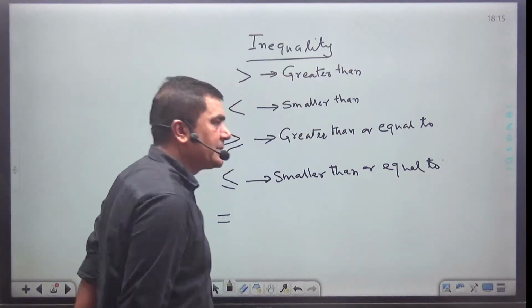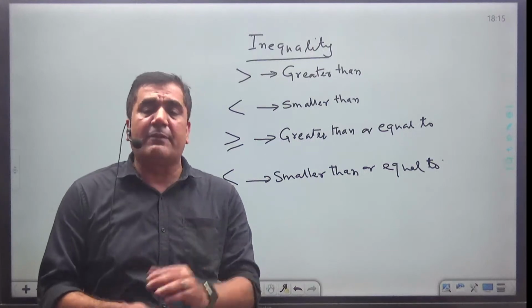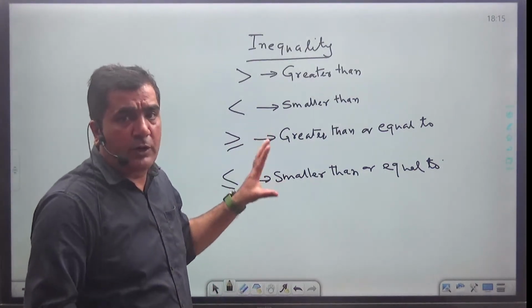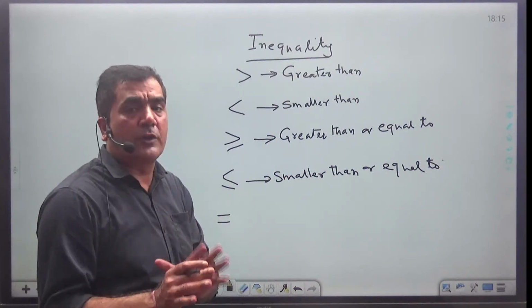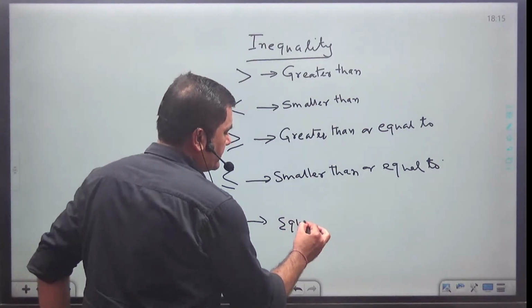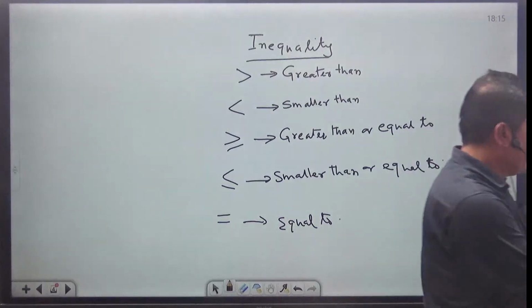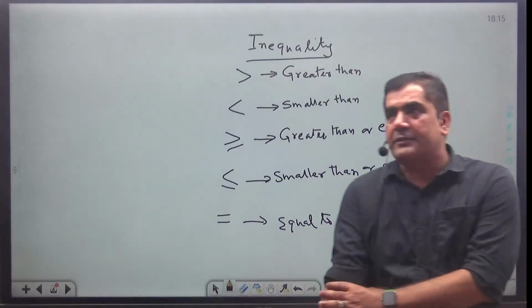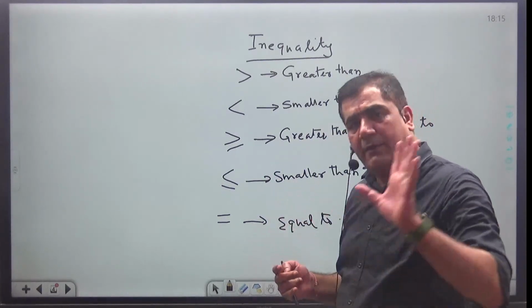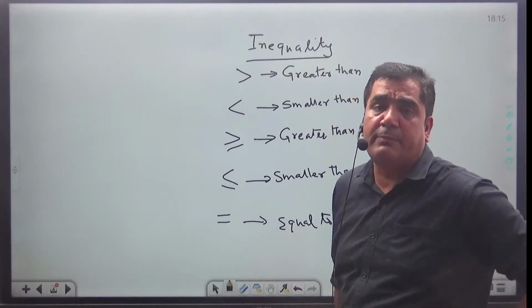See, in today's class, I will simply cover the basic part. And the advanced level I am going to start from the next class tomorrow. But basic is very, very important. Once you understand the basic, then only you can go for the higher level questions. Now, this is nothing but equal to. Clear? I think you all know this. What is this? Smaller than, greater than or equal to, smaller than or equal to. I hope everybody knows this. But still I am repeating this in the class because I am starting from the basic.